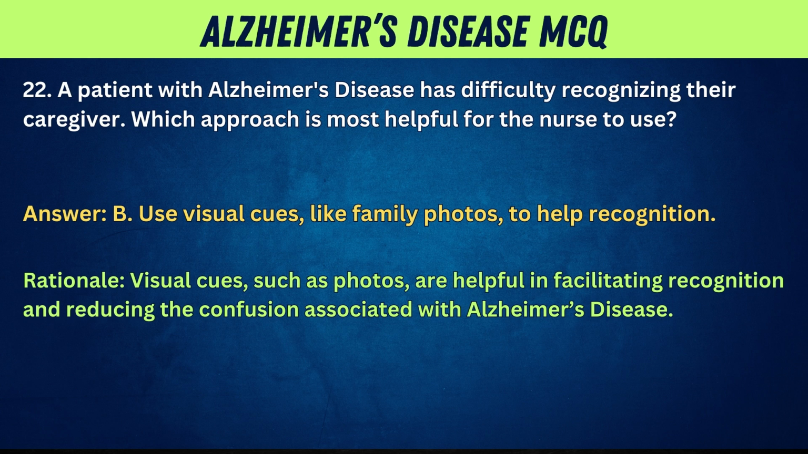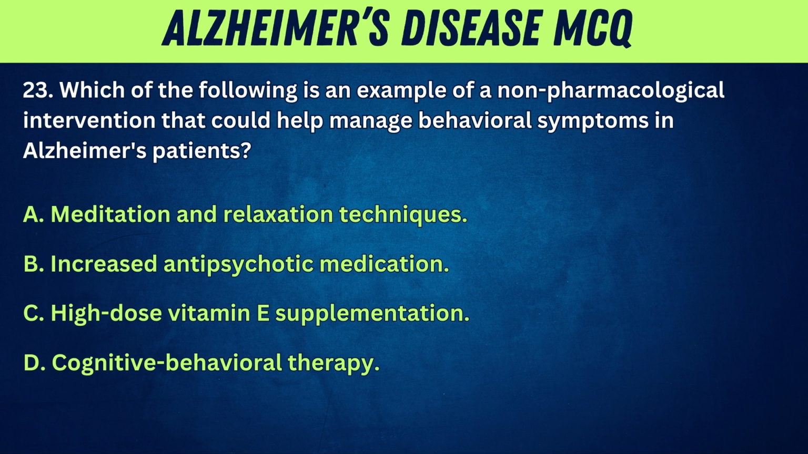Visual cues, such as photos, are helpful in facilitating recognition and reducing the confusion associated with Alzheimer's disease. 23. Which of the following is an example of a non-pharmacological intervention that could help manage behavioral symptoms in Alzheimer's